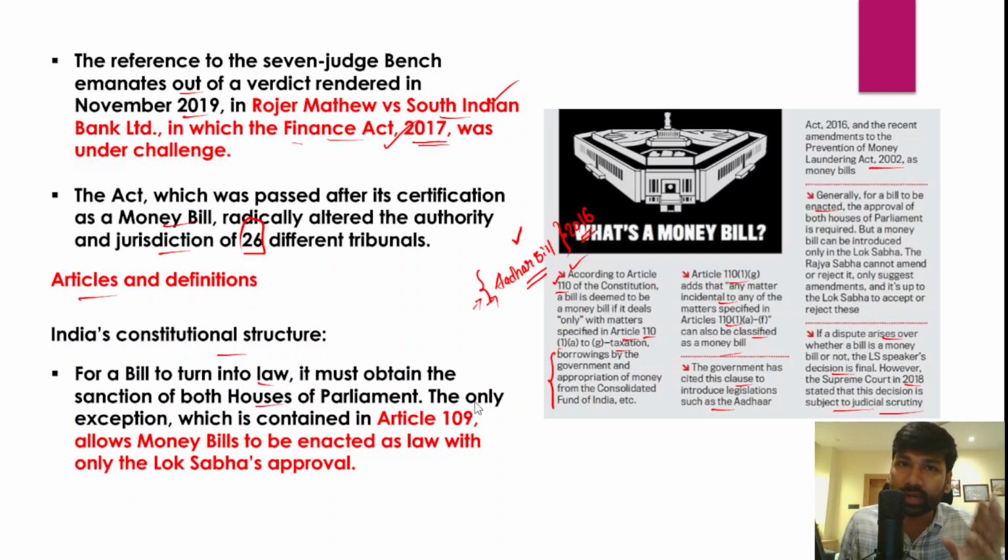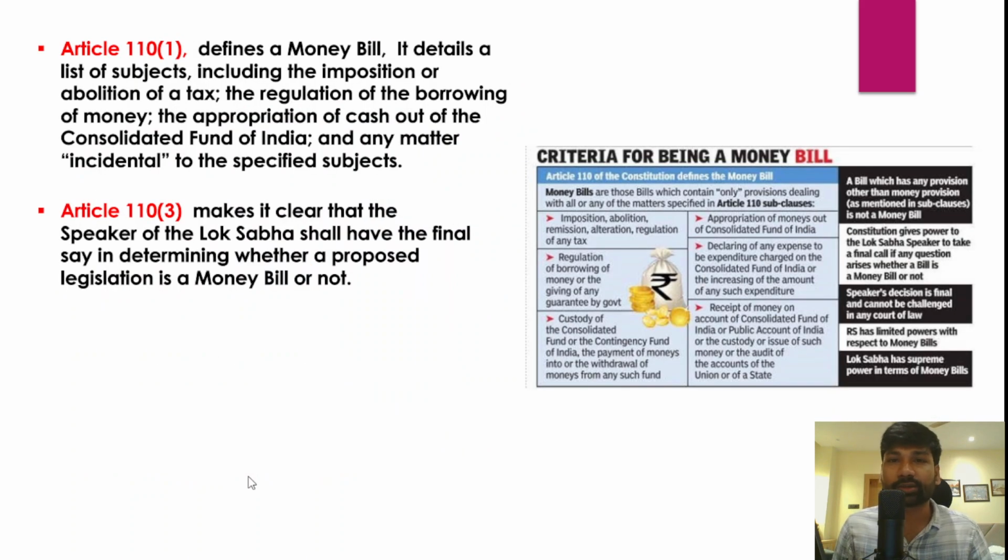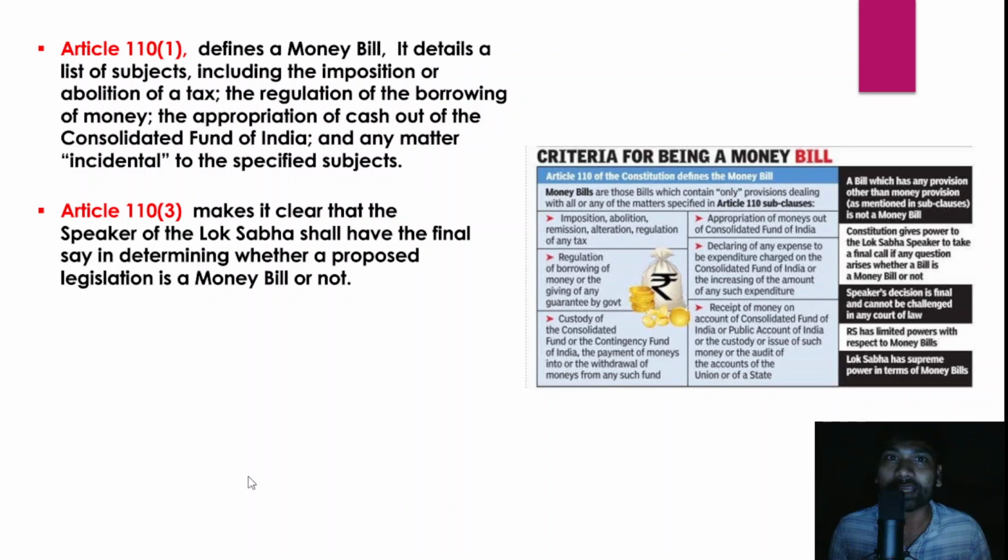However, the only exception here is that Article 109 actually allows money bills to be enacted as a law with only Lok Sabha's approval. So this we have already discussed, because for any bill to be passed as a money bill, Lok Sabha's approval is very, very important, or necessary.